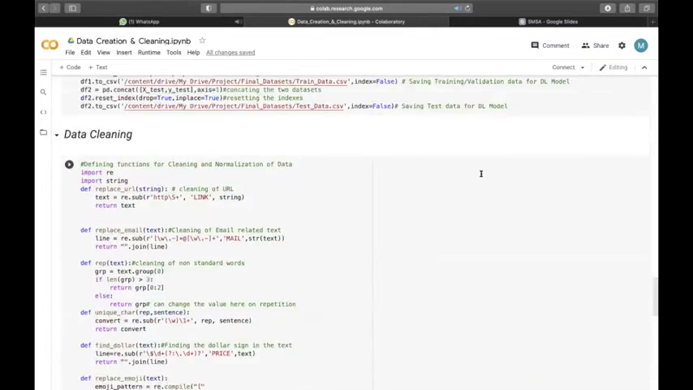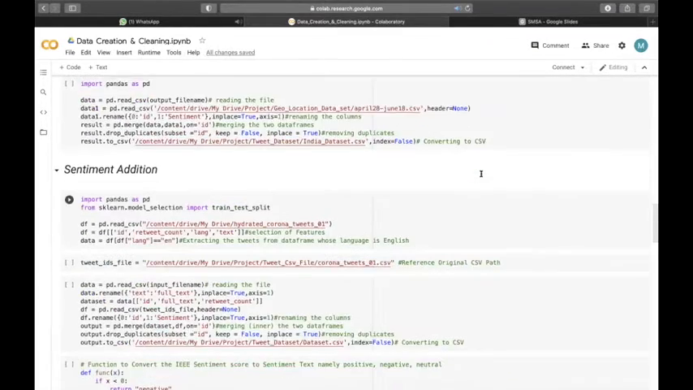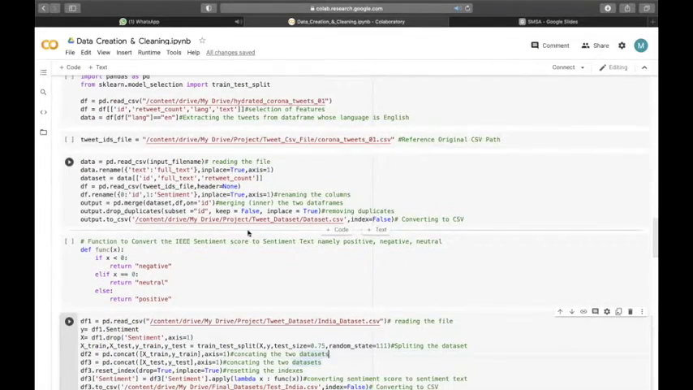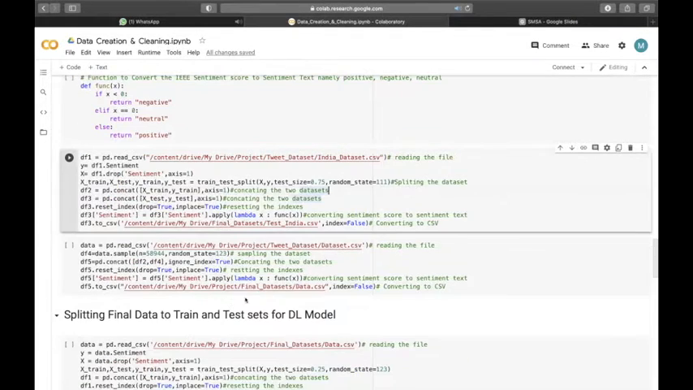And finally, the output from the sentiment extractor, which is the IEEE sentiment score, which is 0 or 1 or negative, is replicated in the form of negative, neutral or positive sentiment, and the dataset is divided into training and testing sets. So now we will see what is exploratory data analysis and the sentiment extractor.